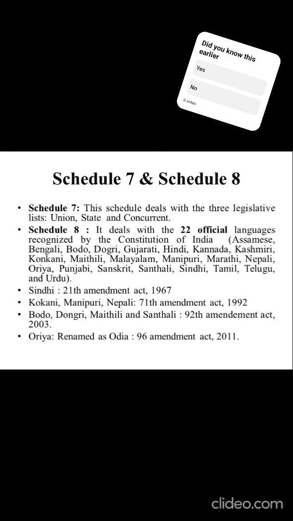Earlier there were 14 official languages, but now the total is 22, that is Assamese, Bengali, Bodo, Dogri, Gujarati, Hindi, Kannada, Kashmiri, Konkani, Maithili, Malayalam, Manipuri, Marathi, Nepali, Odia, Punjabi, Sanskrit, Santhali, Sindhi, Tamil, Telugu, and Urdu. The Sindhi language was added in the 21st Amendment Act of 1967.